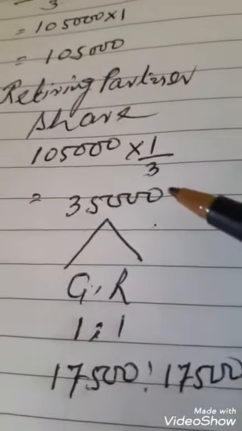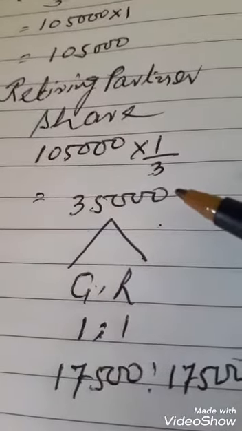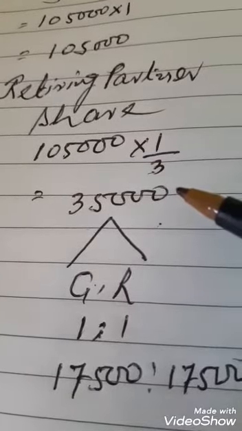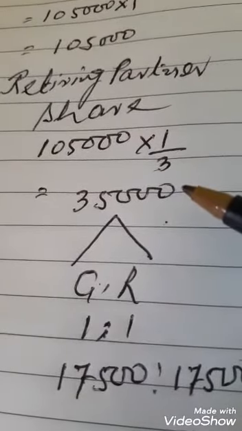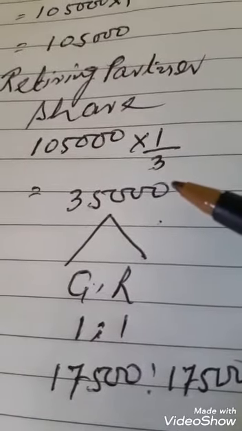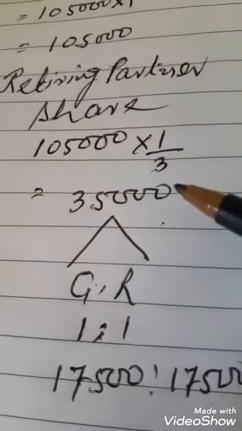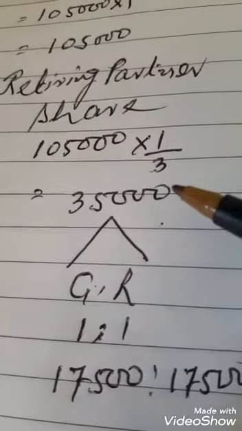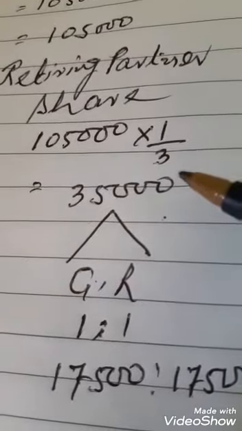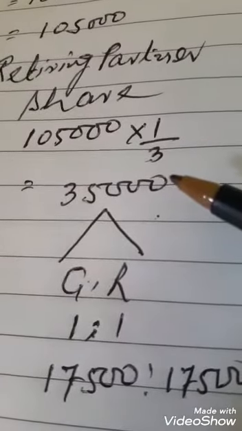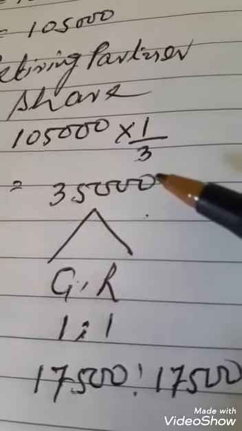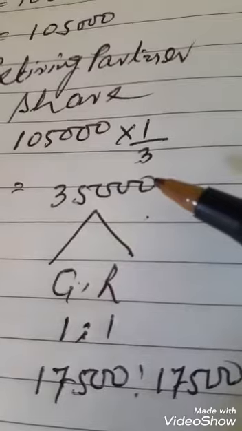So he will take 35,000 goodwill, which is given by the remaining partners in their gaining ratio. Generally, remaining partners' capital account is debited and retiring partner's capital account is credited with 35,000, because Z is going, and now again they become equal partners.